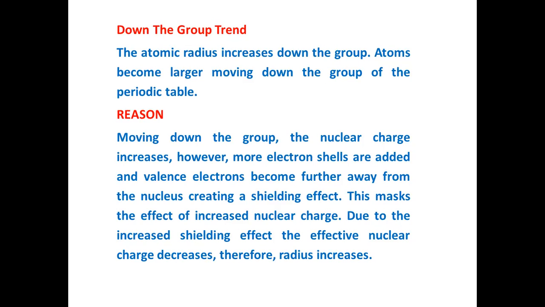So what happens here is that as you move from the top of the periodic table to the bottom, at every new level there is the addition of a new shell. And that addition of a new shell causes the shielding effect, right? And for that reason, there is an increase in the size of the atom.